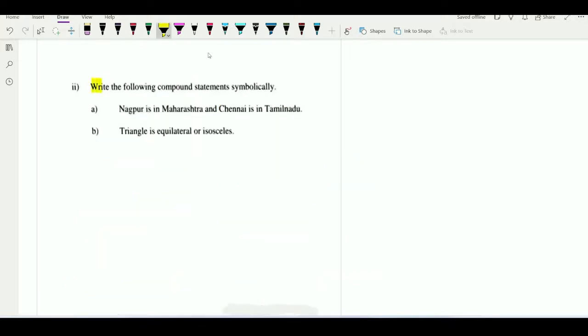Now see the second question. Write the following compound statement in symbolic form. We can say that a statement is compound if one or more logical connectives appear. At that time the statement is called what? Compound statement, and we have to convert the given compound statement into symbolic form. In such cases, we denote one part of the statement by P and the second part by Q. And which logical connective appears here? We know the symbolic representation of all logical connectives. So let us try to solve the first example.